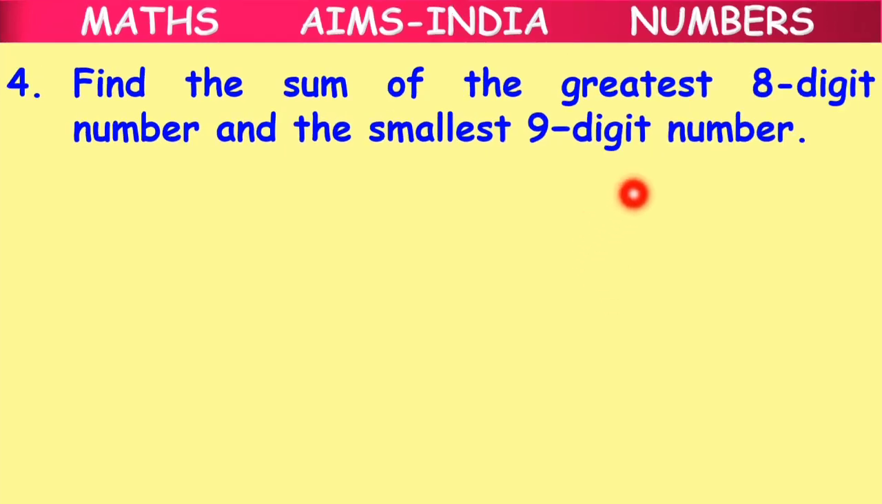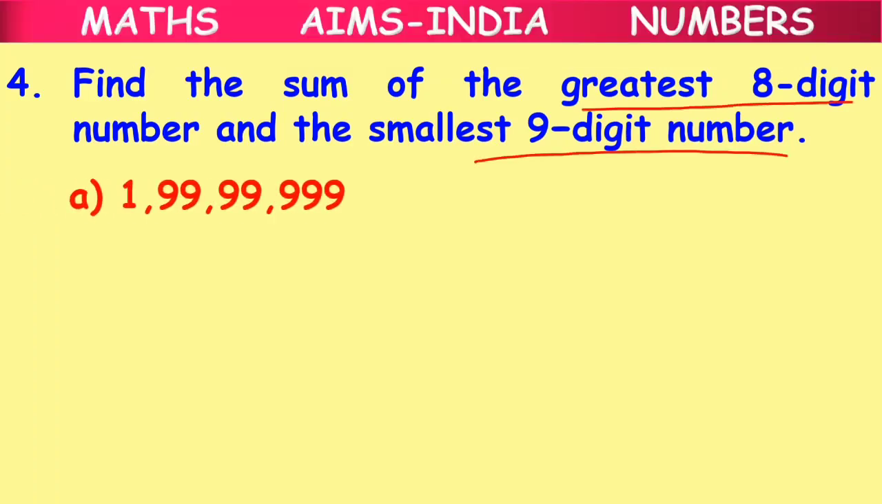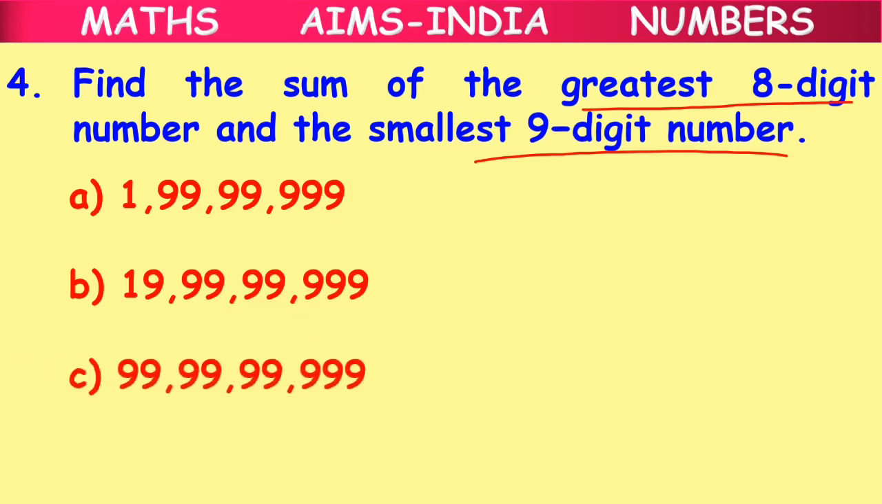Find the sum of the greatest 8 digit number and the smallest 9 digit number. Okay, the greatest 8 digit number and the smallest 9 digit number. Looking at the options, option A 1 crore 99 lakhs 99,999. Option B 19 crores 99 lakhs 99,999.